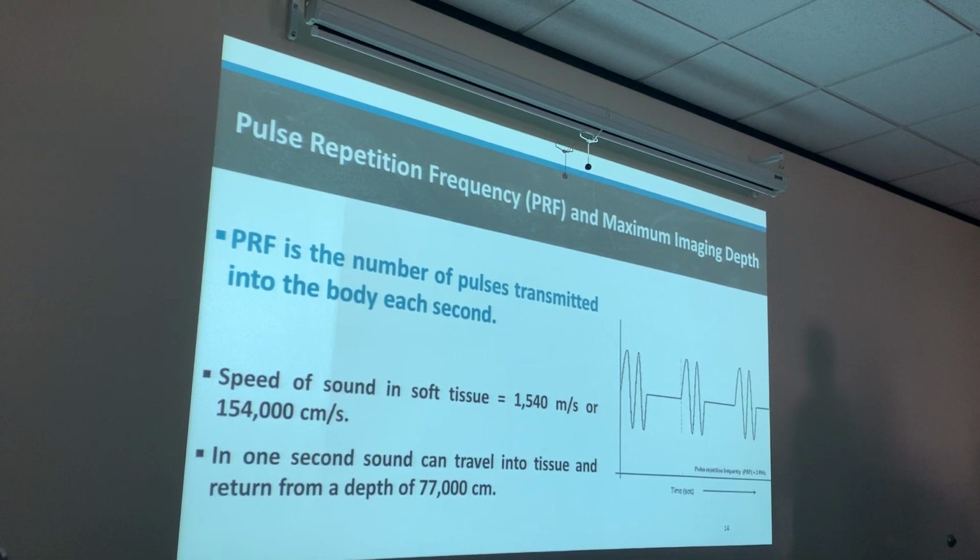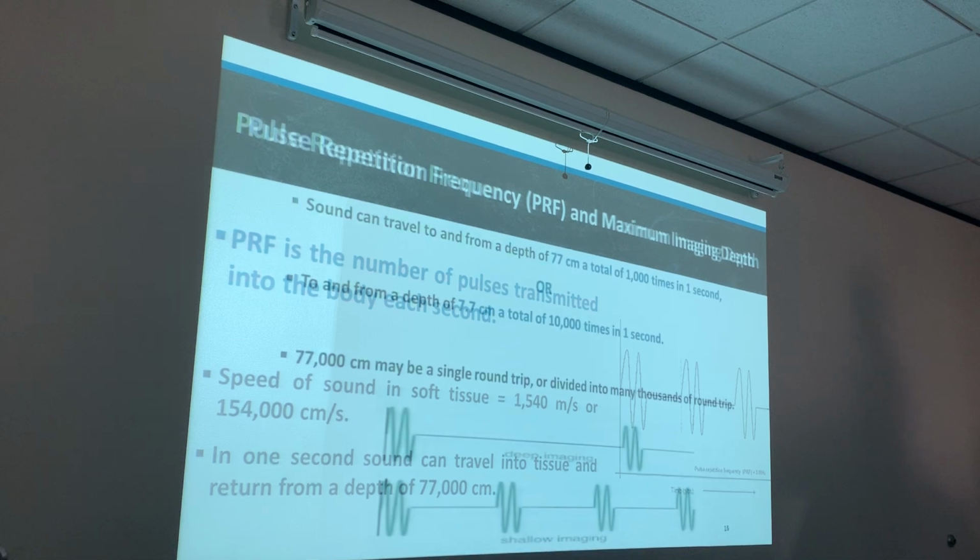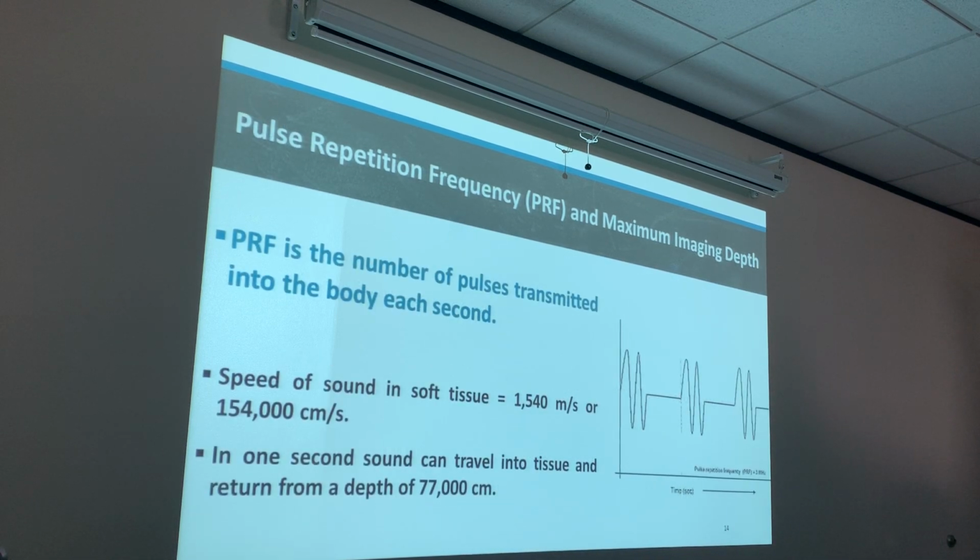Never forget that sound travels a mile a second. Okay? So that means in 1 second, sound can travel in the tissue and return from a depth of 77,000 centimeters, right? Because that's half of the speed of sound. So half of that means that sound can go and come back.